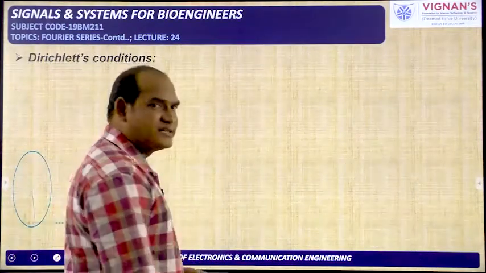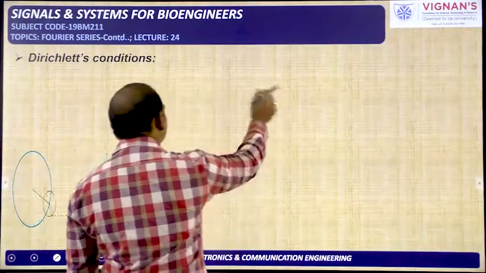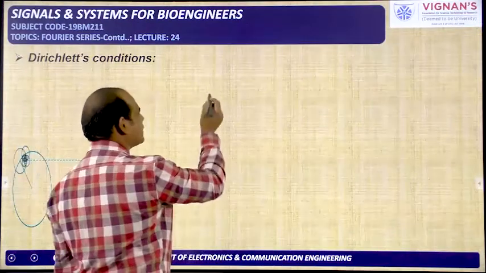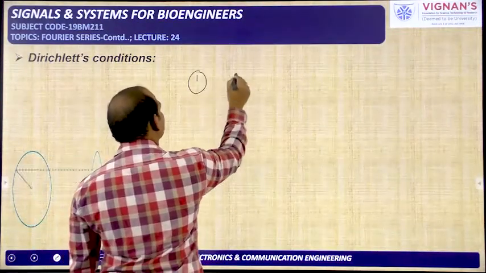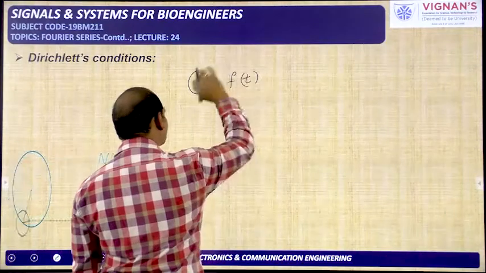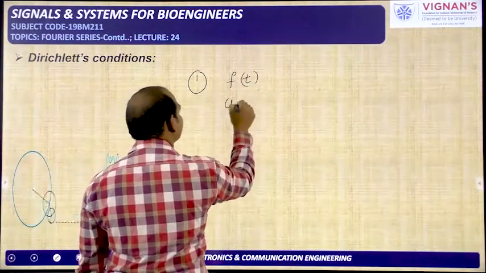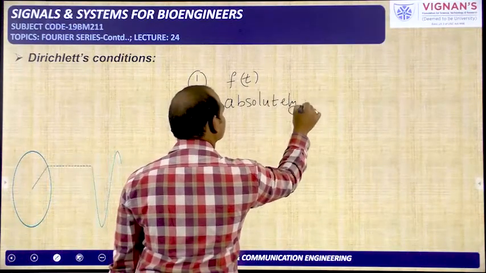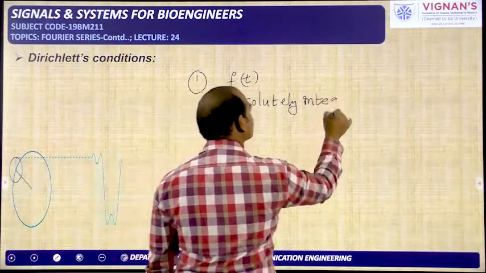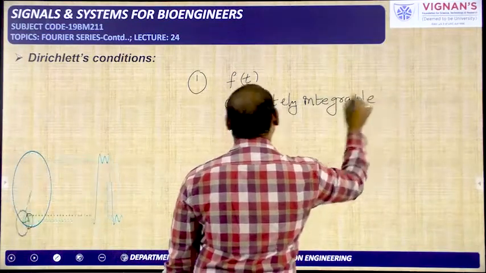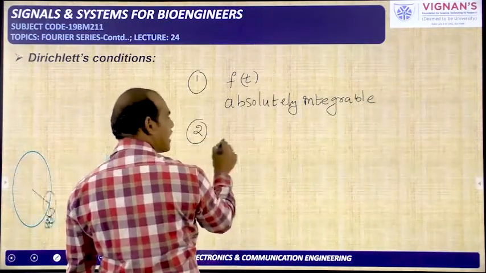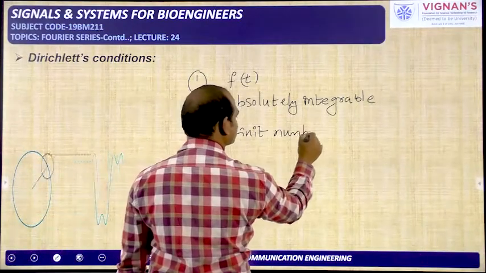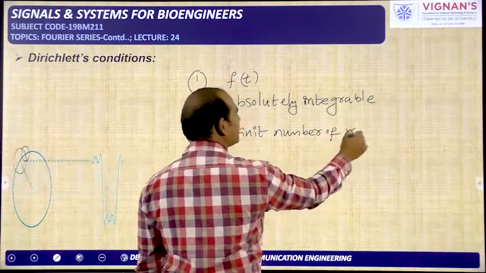Next, Dirichlet conditions. Actually these are the sufficient conditions in order to apply the Fourier series, but these are not the necessary conditions. So here you need to know the first one: the periodic signal f of t for which we are applying the Fourier series must be absolutely integrable. And within the time period, it must have a finite number of maxima and minima.